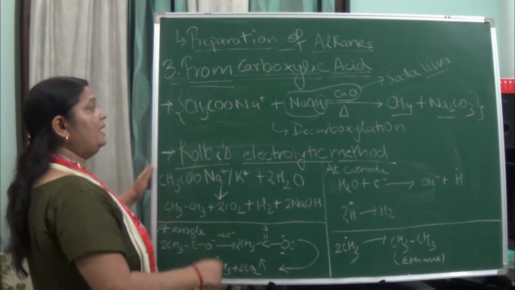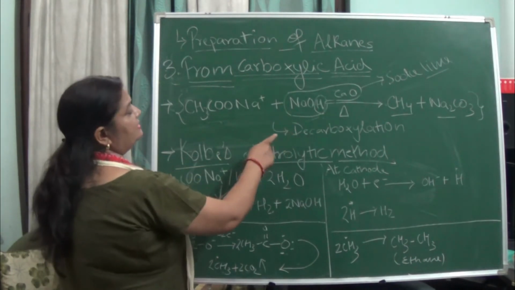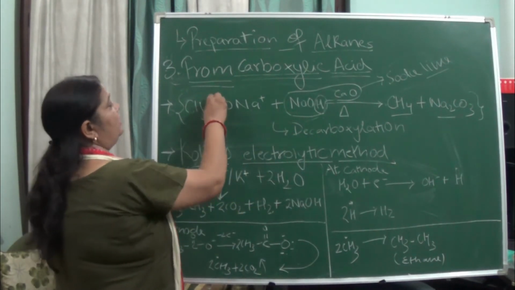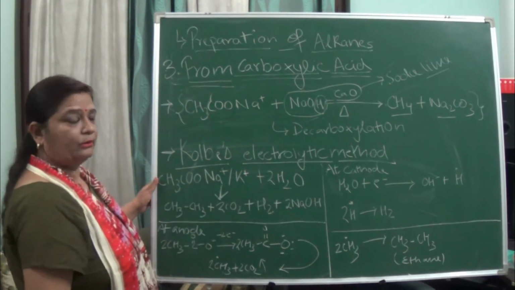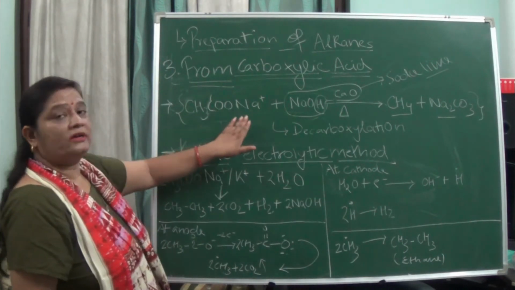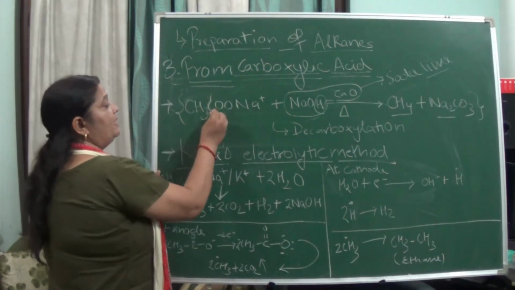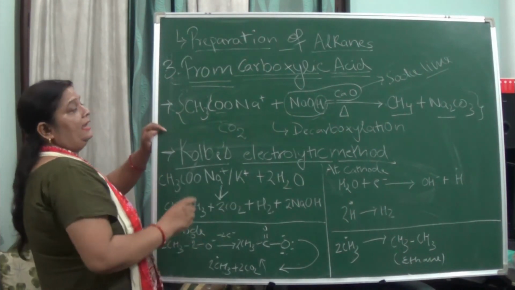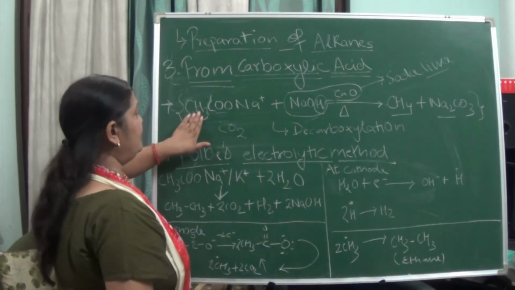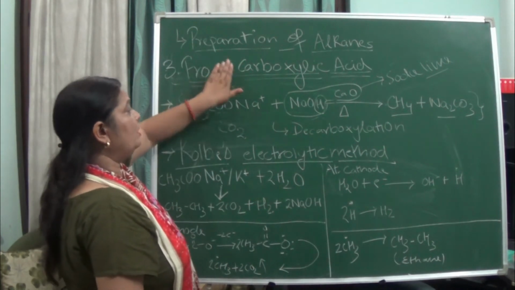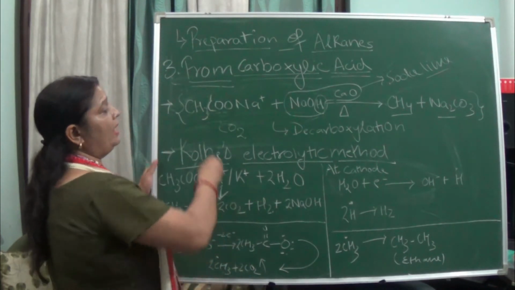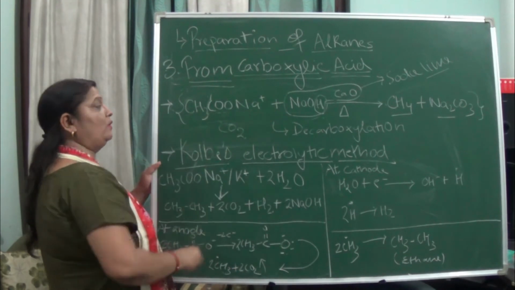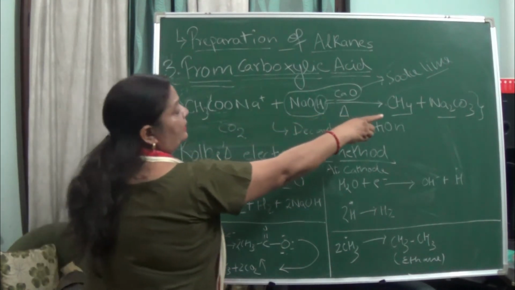So as soon as NaOH is there and we are seeing it is a decarboxylation reaction, one carbon will be removed, okay. So here in decarboxylation, one carbon plus this oxygen, CO2, will be removed, okay. As soon as this is removed, it will combine with the left sodium and oxygen to form sodium carbonate, okay.